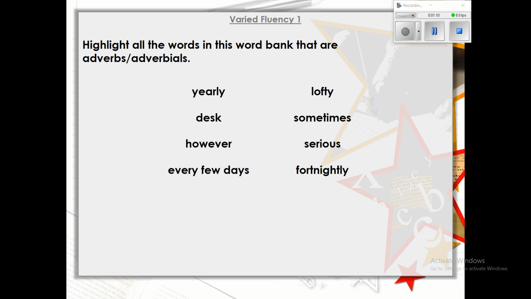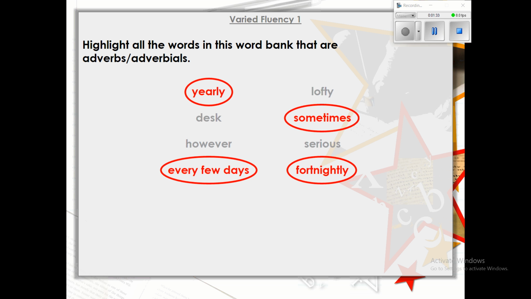Okay, now I want you to highlight all the words in the word bank that are adverbs or adverbials. So just pause the video and give that a go for me. Before you try that, just a reminder that adverbs are words that describe verbs. Adverbials are exactly the same, however, they're a group of words instead of just the one. So highlight all the words that are adverbs or adverbials below.